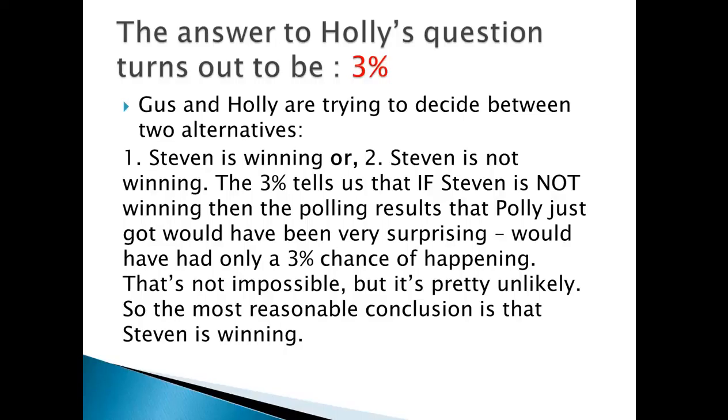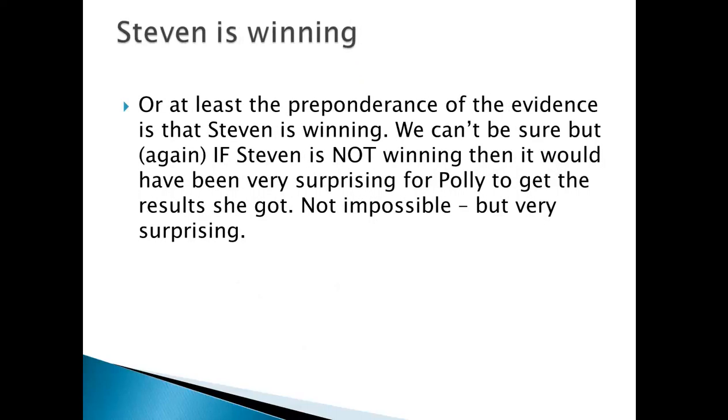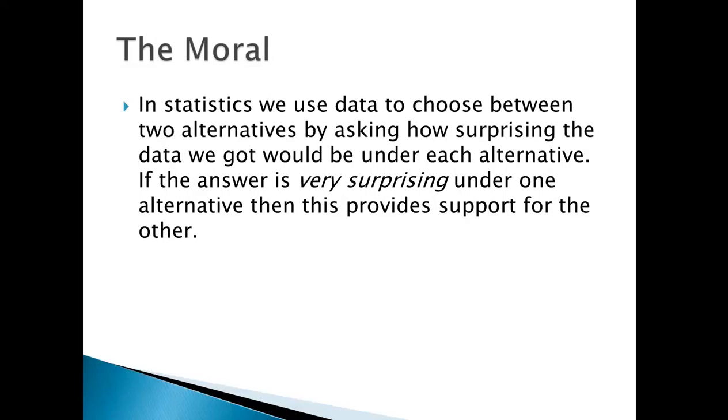The 3% tells us that if I'm not winning, then the polling results Polly just got would have been very surprising. They would have had only a 3% chance of happening. That's not impossible, but it's pretty unlikely. So the most reasonable conclusion is that I am winning. At least the preponderance of the evidence is that I'm winning. We can't be sure, but again, if I wasn't winning, it would have been surprising for Polly to get 530 out of a random sample of 1,000, assuming she's got a good random sample. That's crucial, of course. It's not impossible for her to get those results, but it would have been surprising.